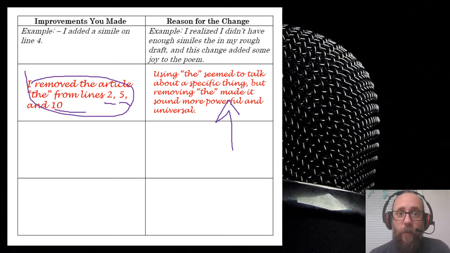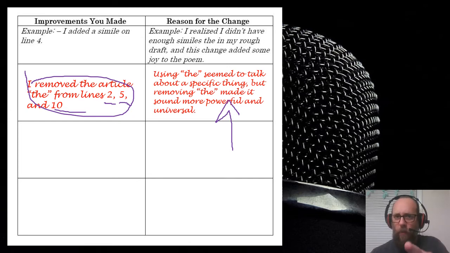So why did I remove "the"? Well, using "the" seemed to talk about a specific thing, but removing "the" made it sound more powerful and universal, like I'm talking about all branches or all trees. Okay?